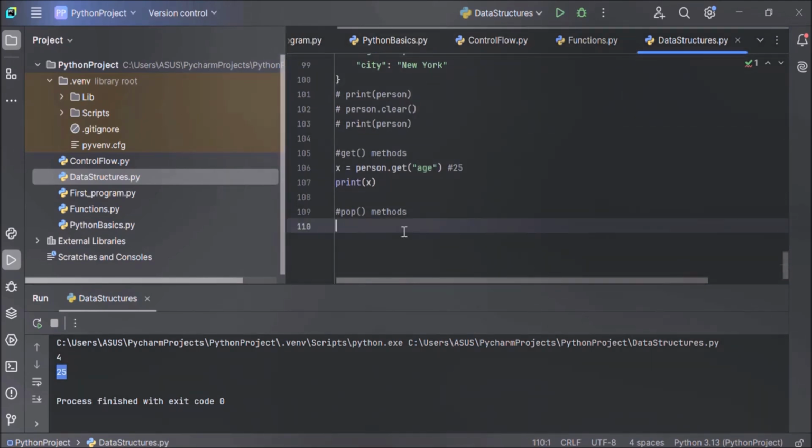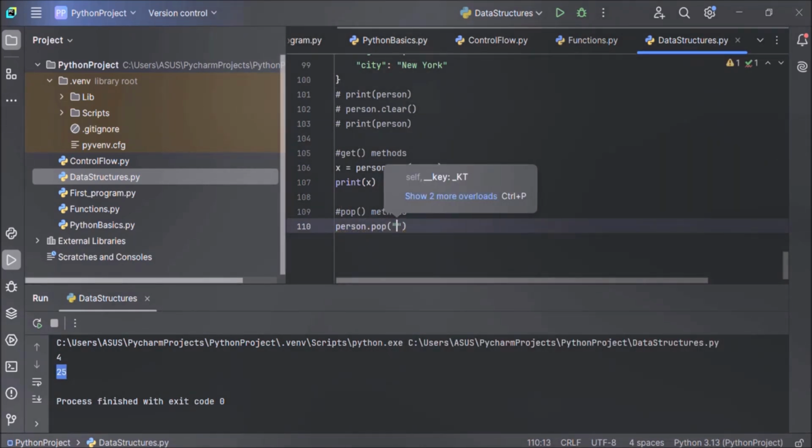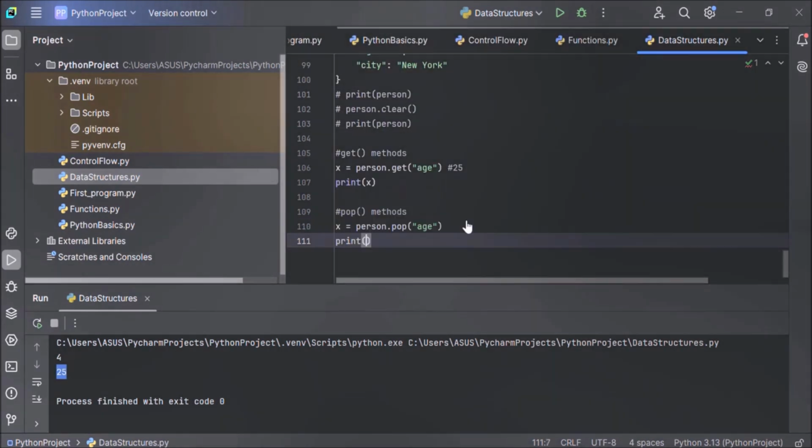How to use it? It's very simple. Just write the name of your dictionary, that is person dot pop method, and here you specify your key in double quotes, that is age. And the pop method also returns a value. The value of the removed item is the return value of the pop method. So let's store the return value of the pop method in a variable named x and print the value of x to display the content of x.